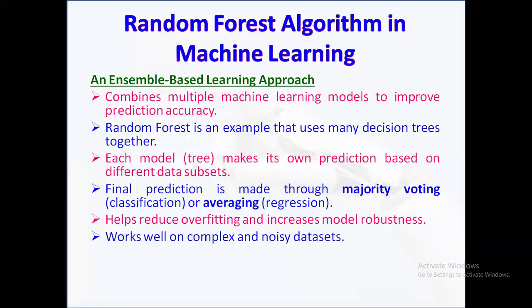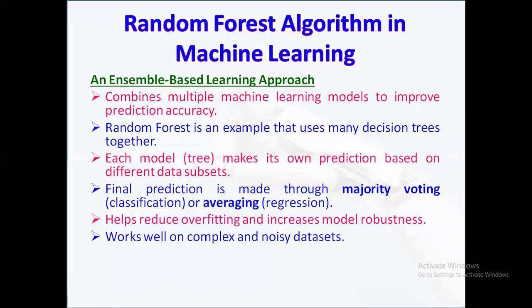How does it use the many decision trees? Random forest is a popular ensemble technique that builds several decision trees and combines their output to make final predictions. Each tree uses different data subsets. How is it using different data subsets? Every tree in the forest is trained on a different random sample of the data set using a unique subset of features, which adds variety.